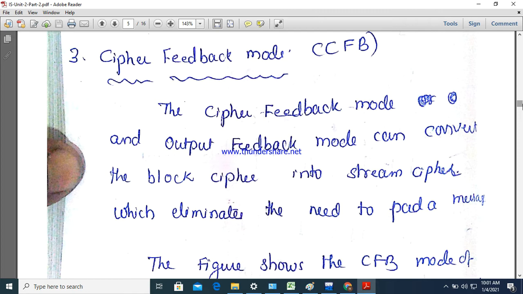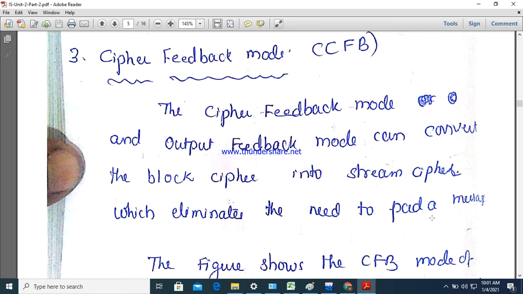So it is cipher feedback and the next one is output feedback. These two modes convert block ciphers into stream ciphers. What is the need of converting to stream cipher? The main reason is we can eliminate the need to pad a message.